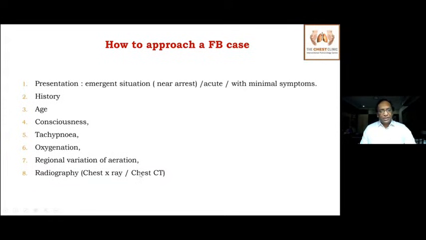Radiography is important, but not in every case. I don't do chest CTs in most of my cases. Chest X-ray is more than sufficient. If you have a suspicion of a foreign body, better to visualize the airway. So if you find a normal chest X-ray, always go back to the child and auscultate on both sides to check whether there is a regional variation of aeration. If there is a regional variation of aeration, it's a strong indication of foreign body aspiration.